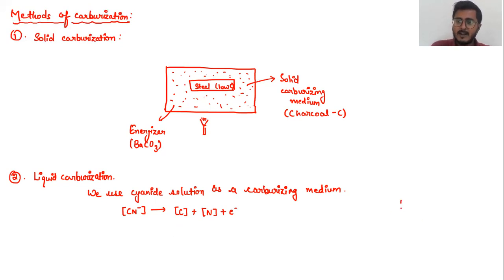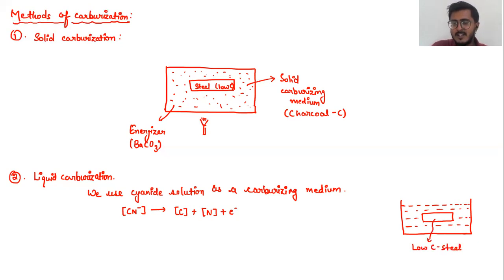If I just draw the diagram, it is much clearer. Okay, this is my cyanide solution, and this is my low carbon steel block.